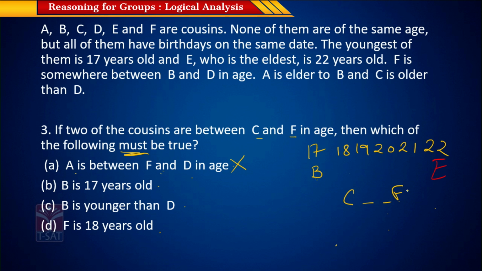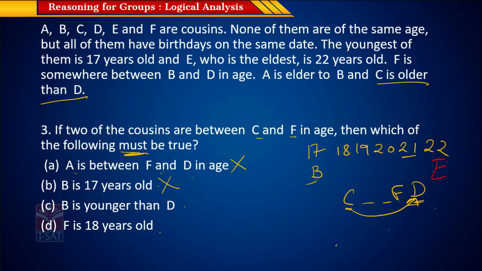So if B is here, D has to be at this position, that is at age 21. In this arrangement, you can directly see that C will always be younger to D. So this is not a possible combination because C has to be older than D. So this again doesn't have to be true.